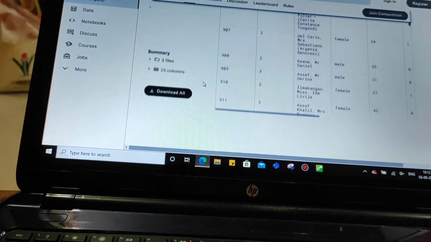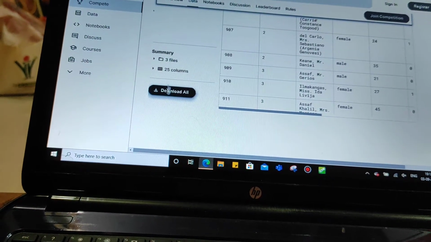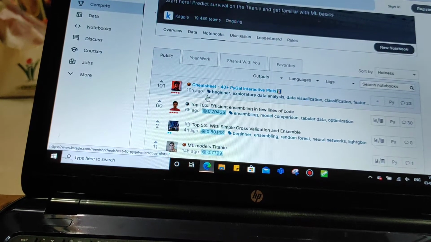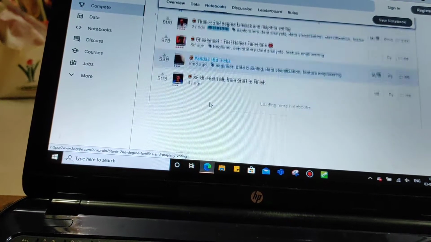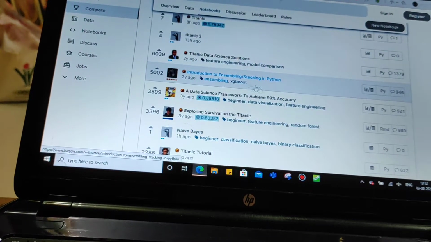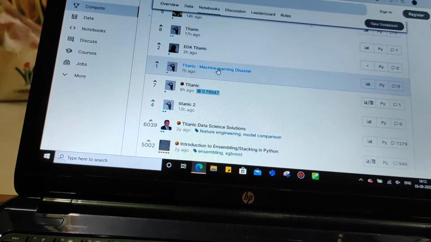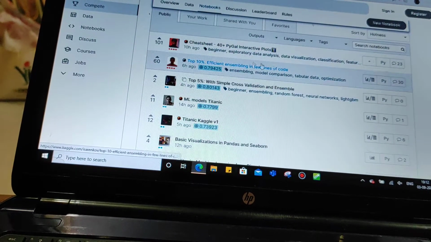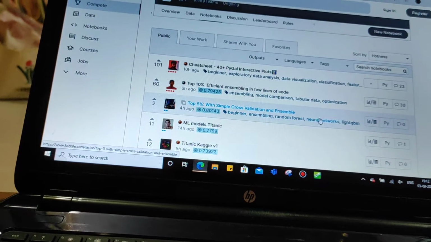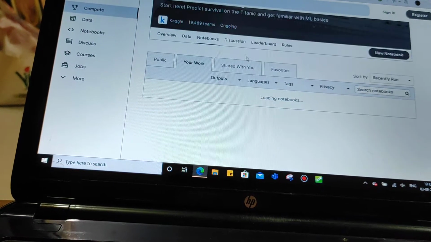You can also download all notebooks. Going to the notebooks, there are 10,000 plus notebooks where everybody solves their own machine learning and data science problems with their own ideas, for example ensembling methods, cross validation methods and so on.